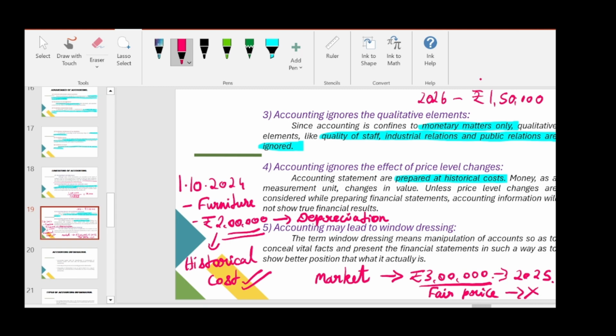And the last limitation, accounting may lead to window dressing. The term window dressing means manipulation of accounts so as to conceal vital facts and present the financial statements in such a way as to show a better position than what it actually is.